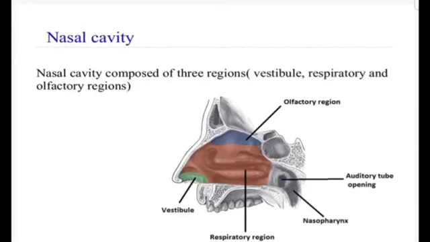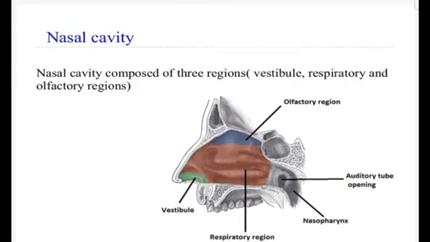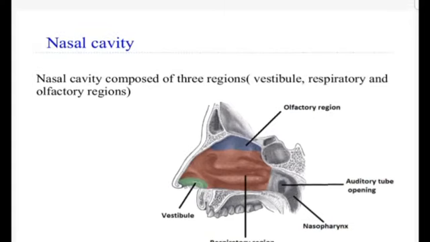Let's start from the nasal cavity. The nasal cavity is composed of two parts, the vestibule and the nasal cavity proper. And the nasal cavity proper is further divided into the respiratory and olfactory regions. So this is the vestibule, this is the nasal cavity proper, and this portion is the respiratory portion. The superior part of the nasal cavity is the olfactory region.